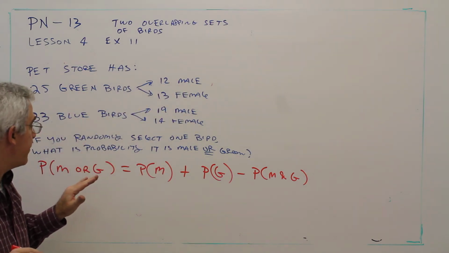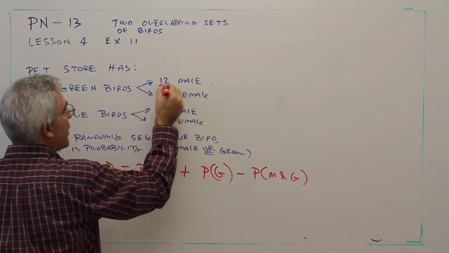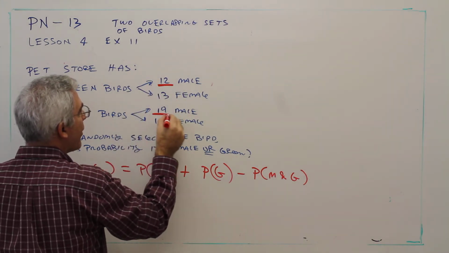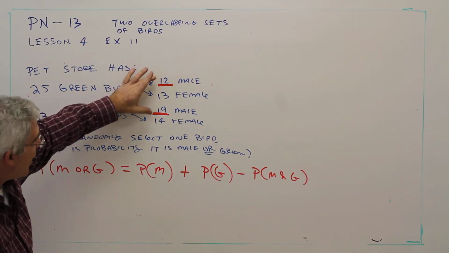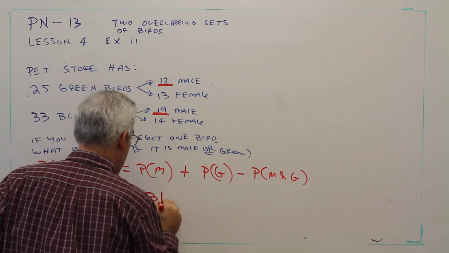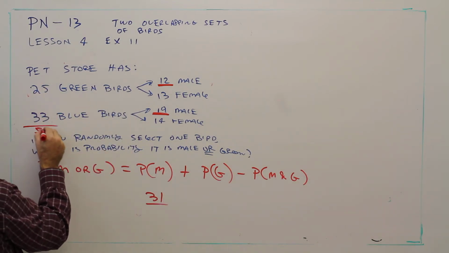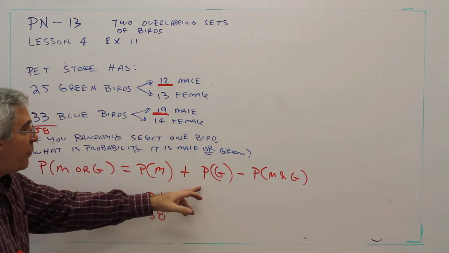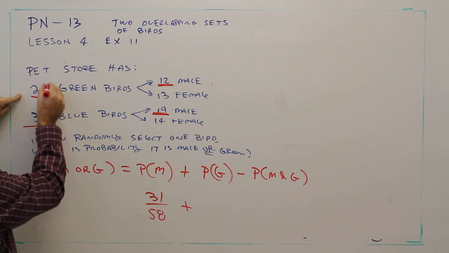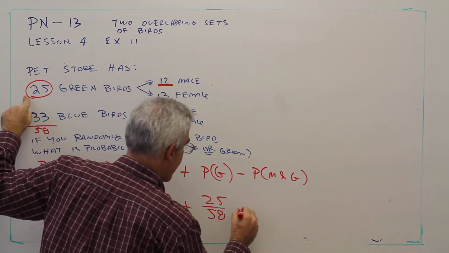Okay, so the probability of being male, well, I've got 12 males here, and I've got 19 males there, so that's 31 out of a total of 58. The probability of being green is 25 out of 58.